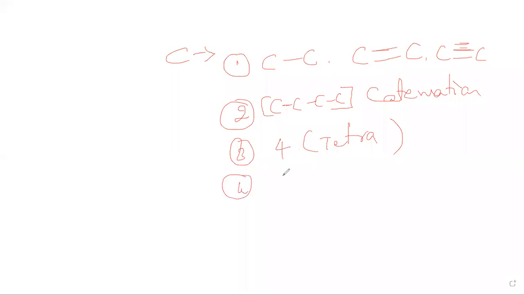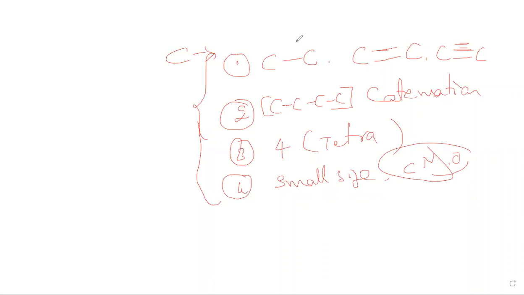Due to its small size, it readily forms multiple bonds with more covalent elements like nitrogen, oxygen, hydrogen, etc. These are the reasons why numerous carbon compounds exist.